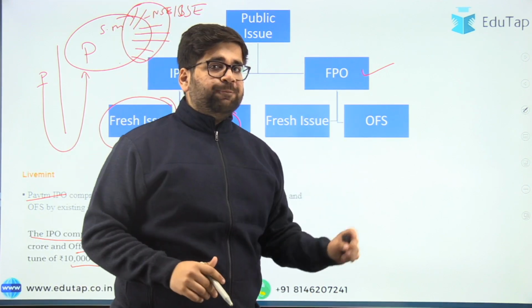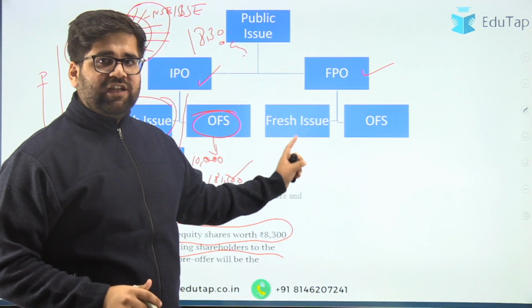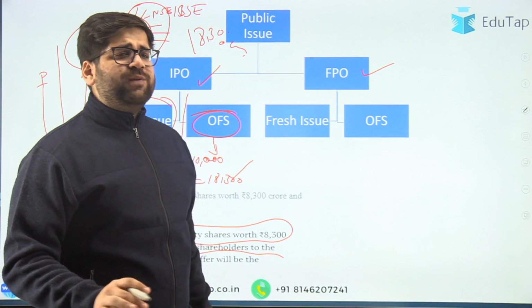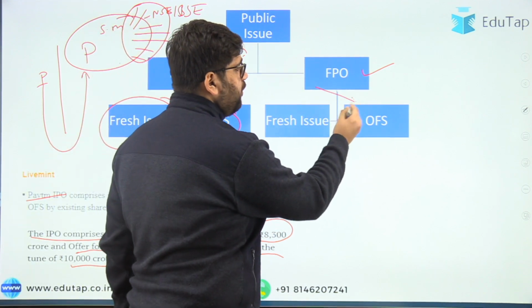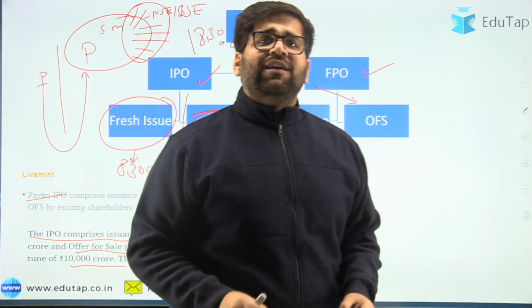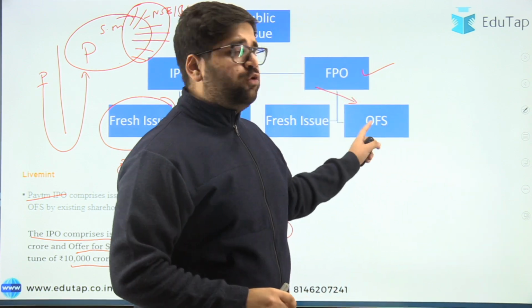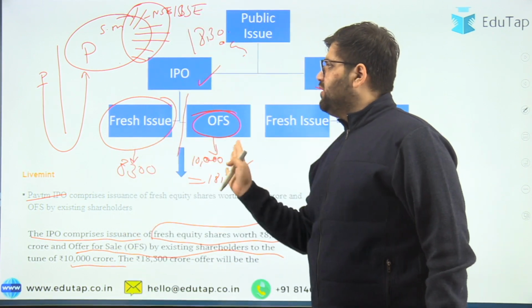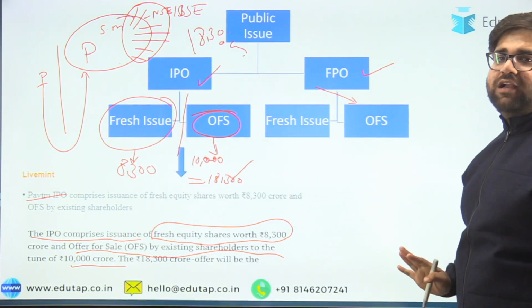Under FPO again, you can see there are two issues, that is fresh issue and OFS. But generally it has been seen that FPO comes with OFS only. But still, going with conceptual clarity, we have to understand these two. And as I've already told you, fresh issue and OFS, the same applies to this particular category as well.